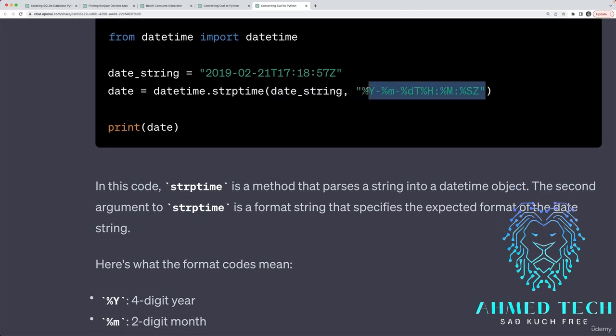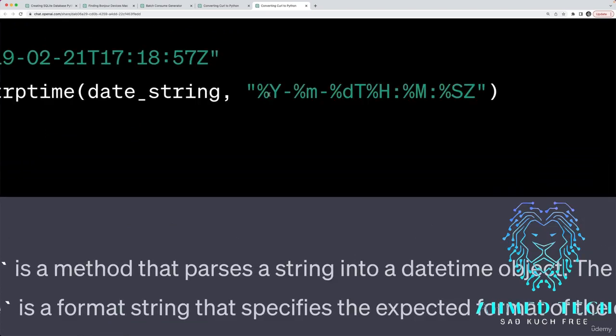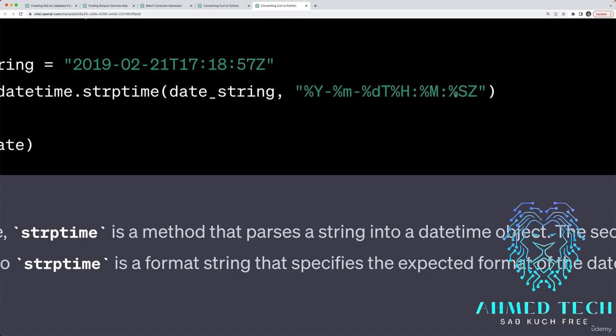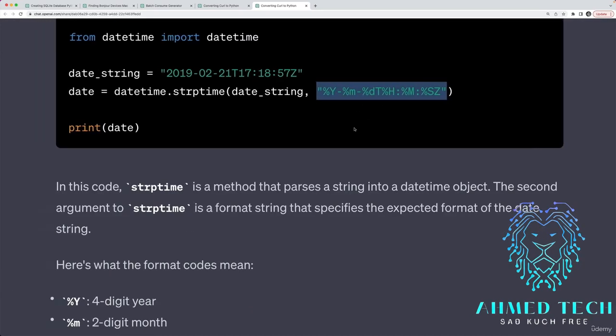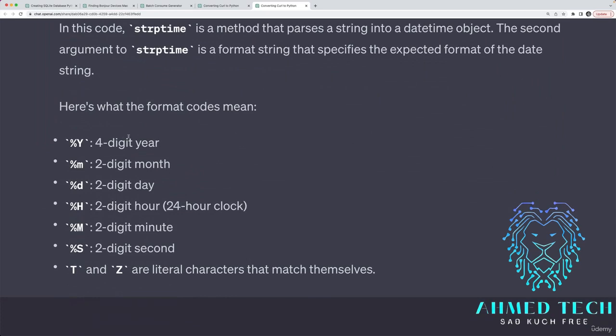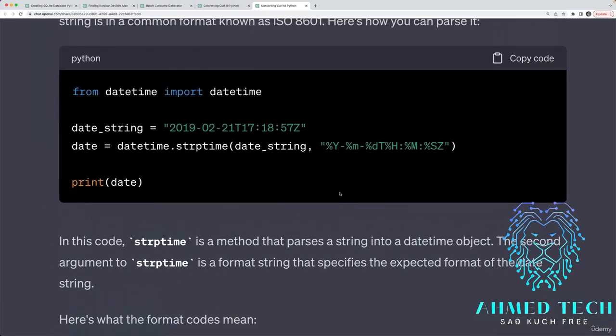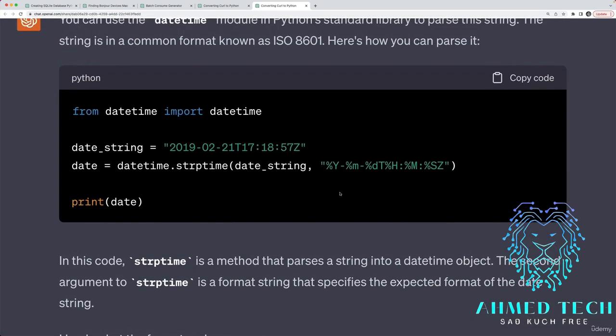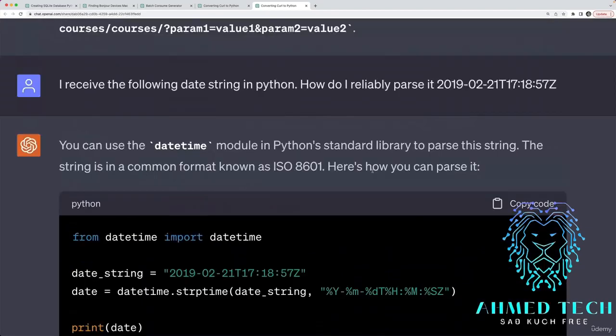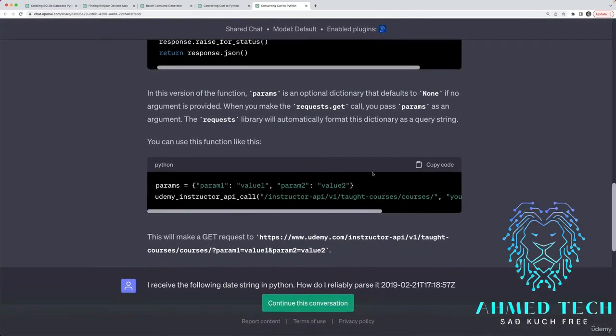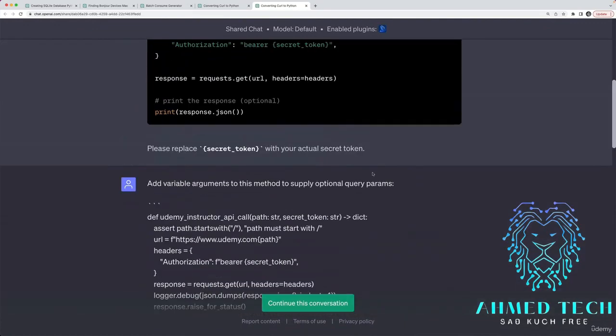I mean, these things are so dense and annoying to look at. I know year and month, but I can never remember the capitalization and all the different variations for how you work with these date times and represent them as strings to parse them. It gave me a great explanation, and I incorporated this into my code, and it worked great. So unrelated, but just a little sidebar there, just to show that I do use this pretty frequently.